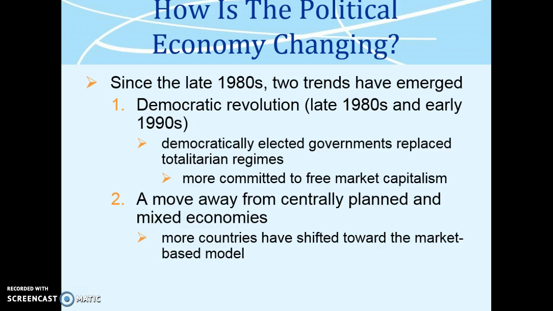How is the political economy changing? Since the late 1980s, two trends have emerged. First, democratic revolution, in the late 1980s and early 1990s. Democratically elected governments replaced totalitarian regimes, more committed to free market capitalism. Second, a move away from centrally planned and mixed economies. More countries have shifted toward the market-based model.